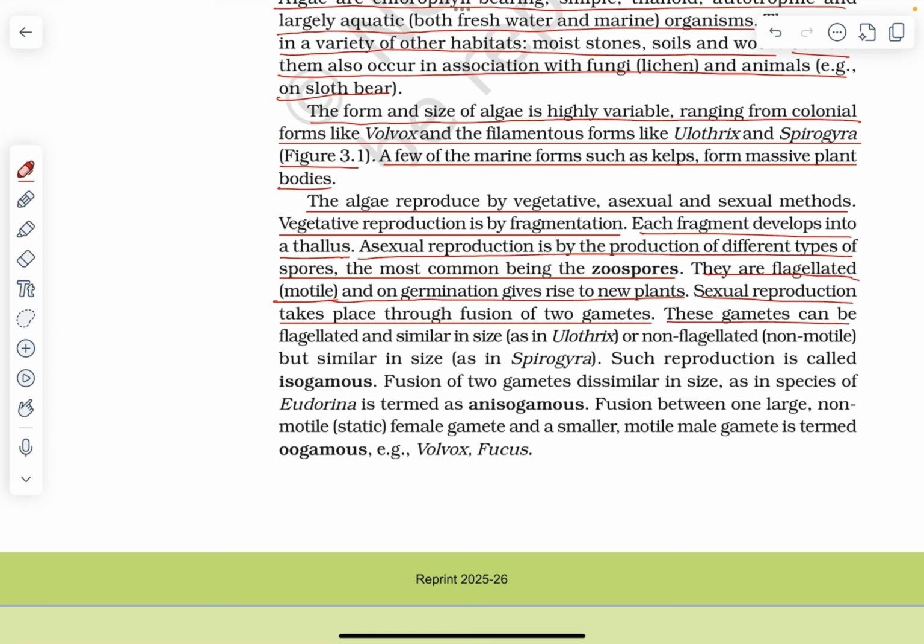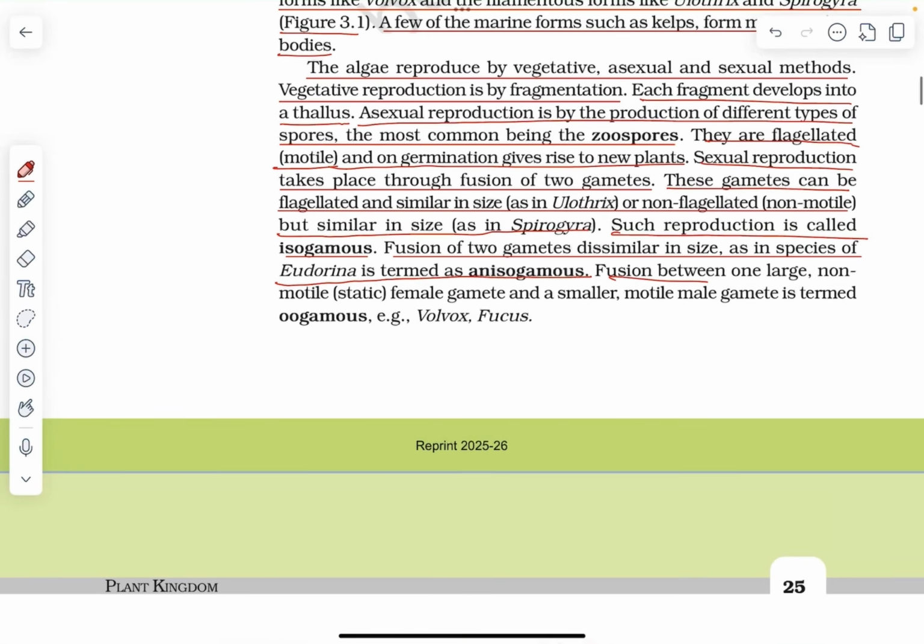These gametes can be flagellated and similar in size, such as in Ulothrix, or non-flagellated, non-motile but similar in size, such as in Spirogyra. Such reproduction is called isogamous. Fusion of two gametes dissimilar in size, as in species of Eudorina, is termed anisogamous. Fusion between one large, non-motile, static female gamete and a small, motile male gamete is termed oogamous, for example Volvox and Fucus.